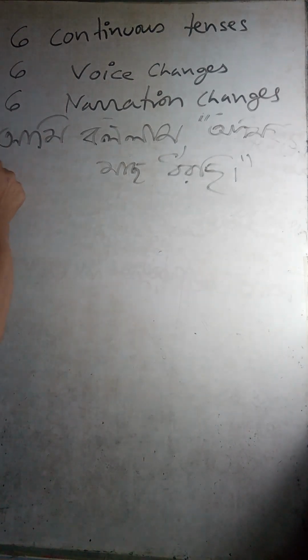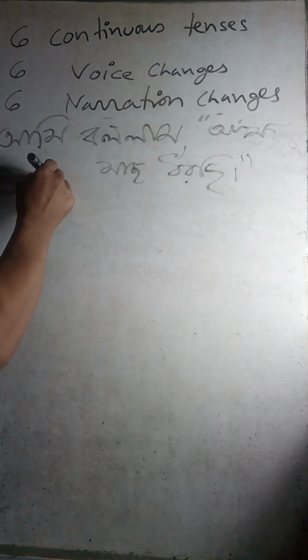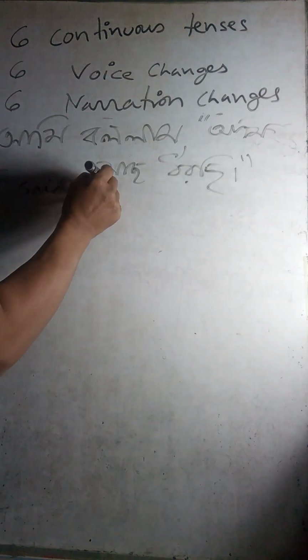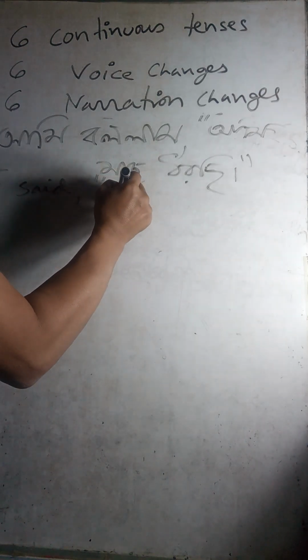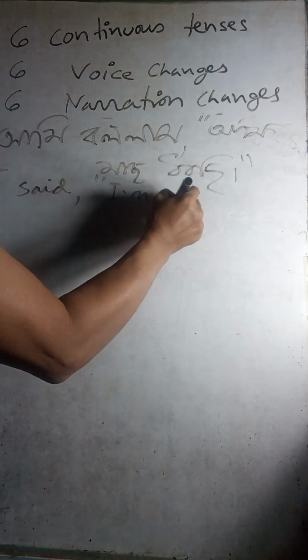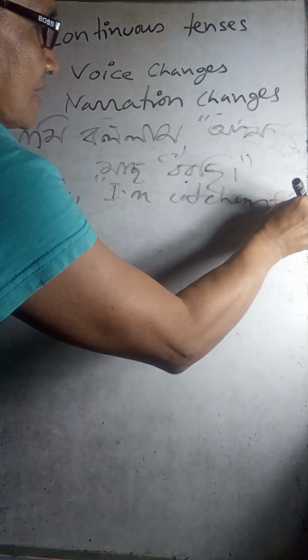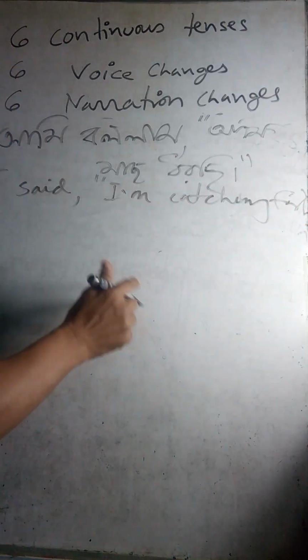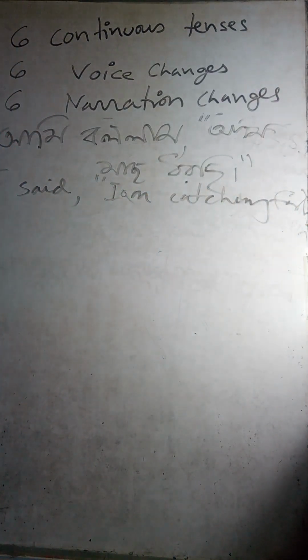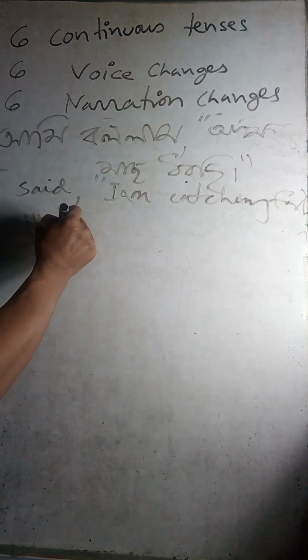So I said, inverted comma, right? So I am catching fish or fishes, right? So you can say I am. Okay, so I said that.